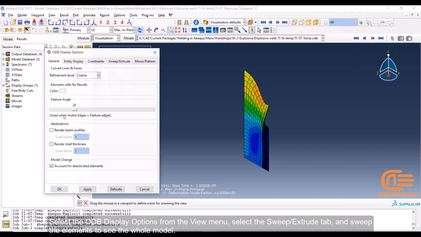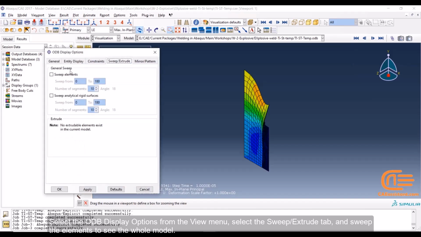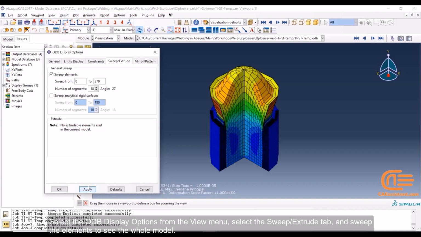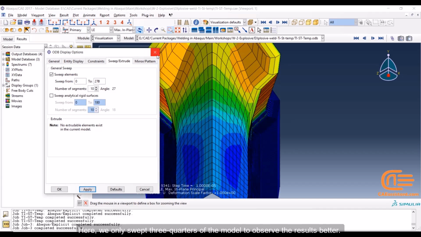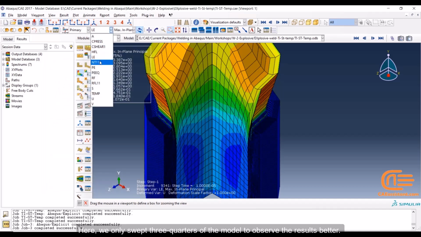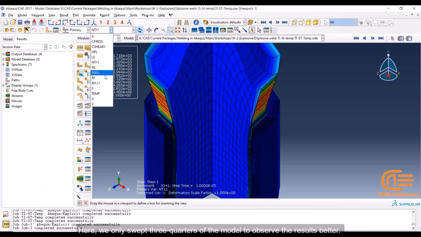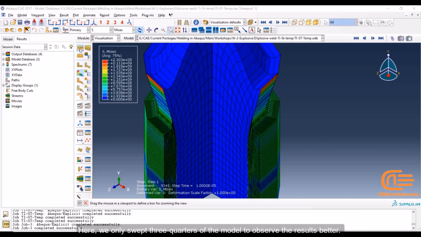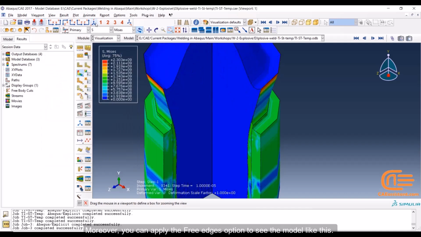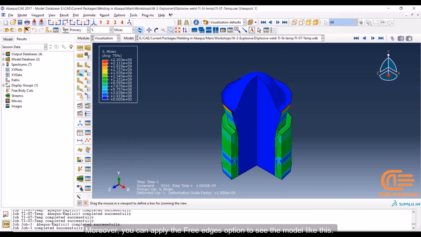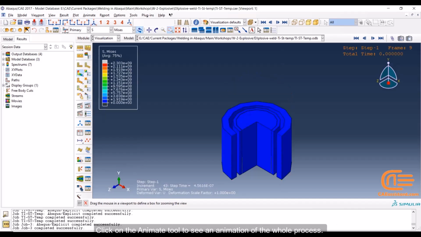Select the ODB display options from the View menu, select the Sweep Extrude tab, and sweep the elements to see the whole model. Here we only sweep 3/4 of the model to observe the results better. Moreover, you can apply the Free Edges option to see the model like this. Click on the Animate tool to see the animation of the whole process.